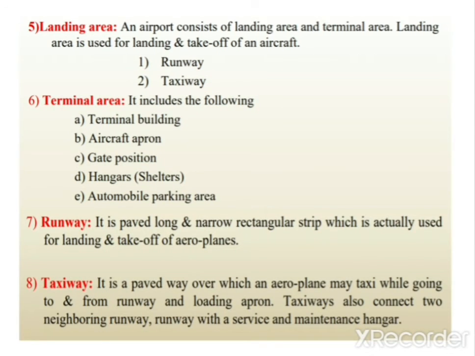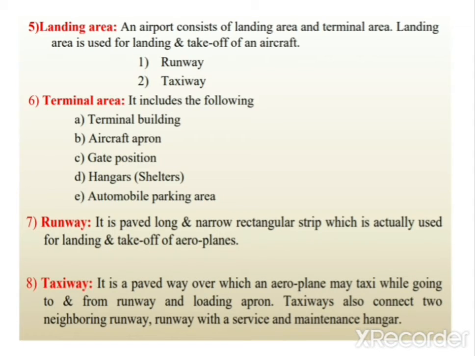Next important term is landing area. An airport consists of landing area and terminal area. Landing area is used for landing and takeoff of an aircraft. The runway and taxiway will come under landing area. Runway is nothing but a pavement at the airport. So that pavement is used for takeoff and landing for the aircraft.